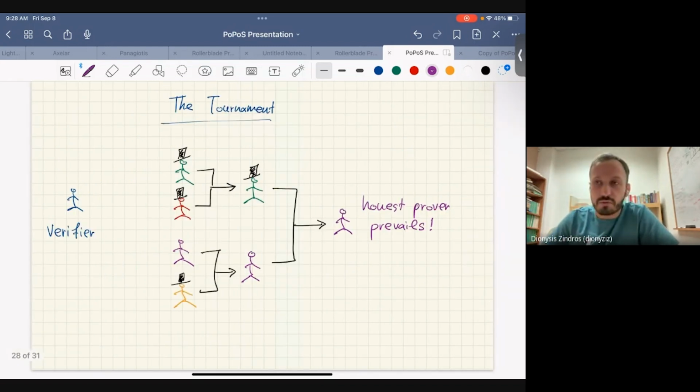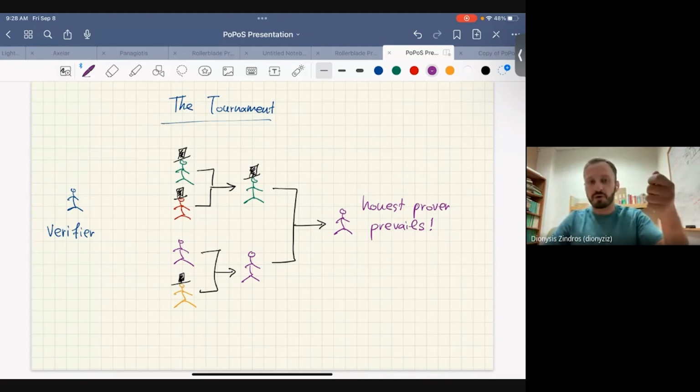One last thing is this tournament idea. In the last few slides, I just assumed you're connected to two different people, but you might be connected to multiple ones. You don't know who's honest, but you can play them against each other. You say, you two play against each other. You're disagreeing, some of you is wrong. Can you challenge each other?